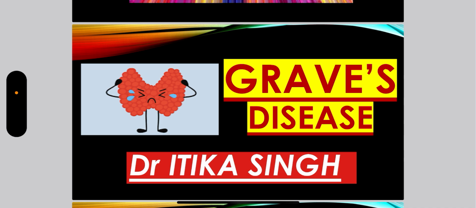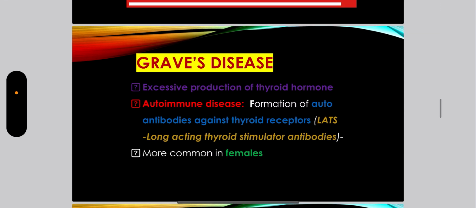Today I'll teach you about Graves' disease. Now in Graves' disease there is excessive production of thyroid hormone. The condition can also be labeled as thyrotoxicosis. A very important point to note here is that it is an autoimmune disease. Auto means self, autoimmune disease.